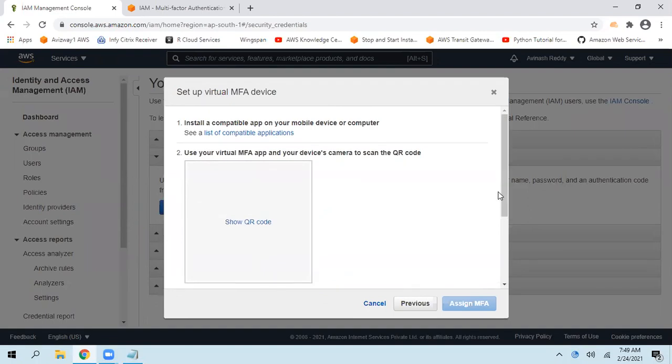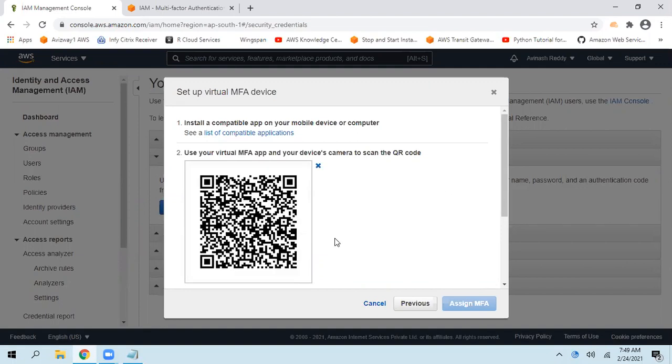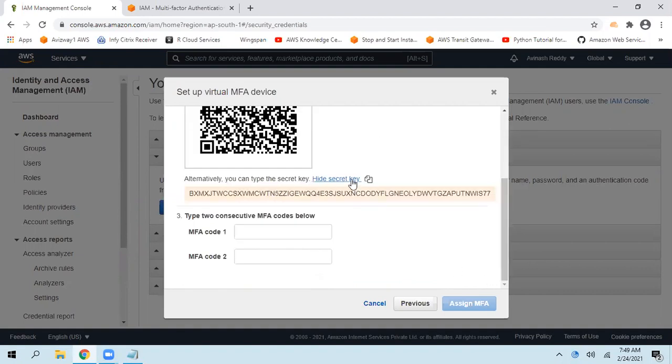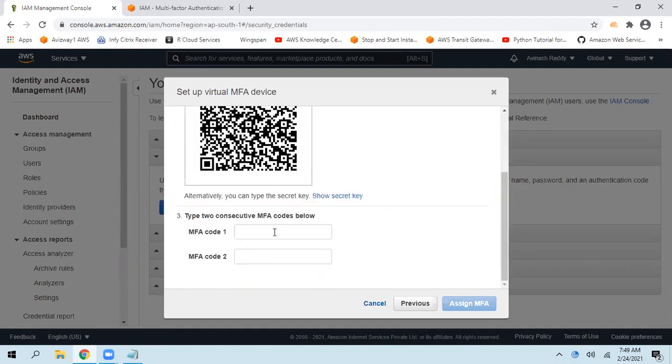When you click on this, it gets started. It will ask you two options: scan a QR code, or enter a setup key. So click on scan QR code. Now click on show QR code and I have scanned this QR code. Now I got a 6-digit PIN number here within my mobile application. And I need to give two consecutively generated ones. This is the first code, and wait till this existing code expires. Every 30 seconds it expires.